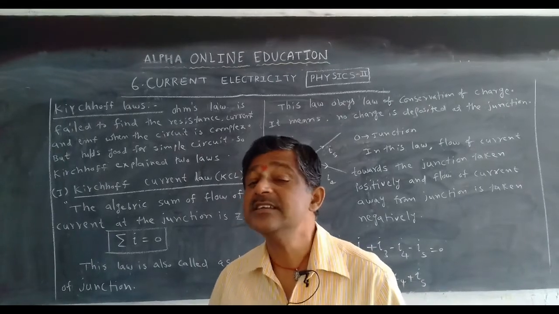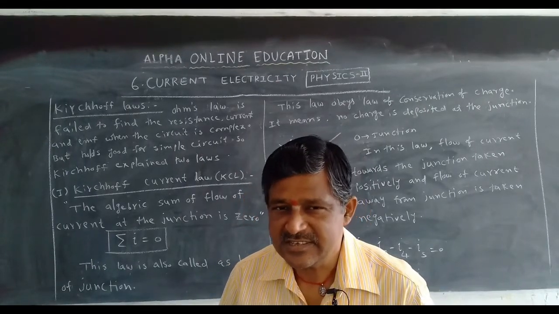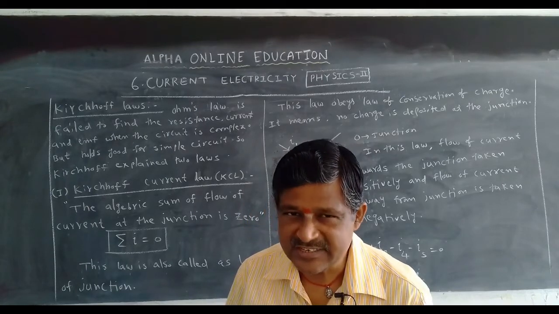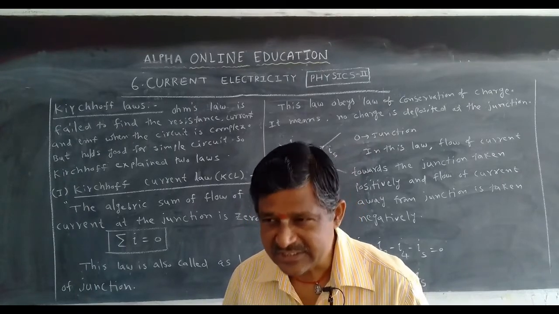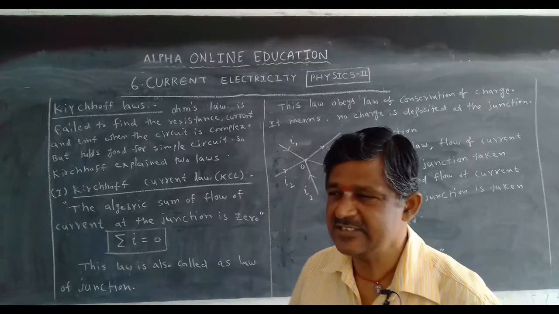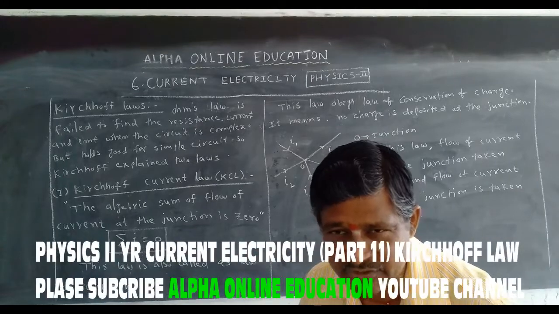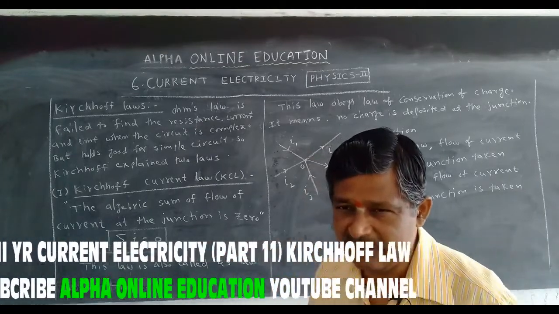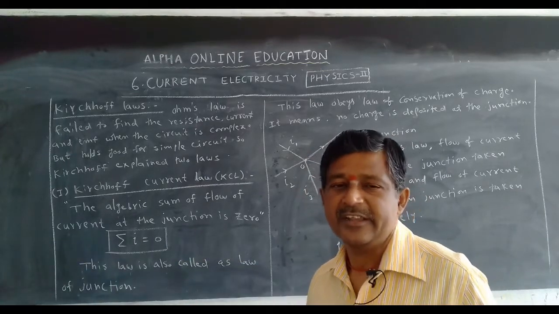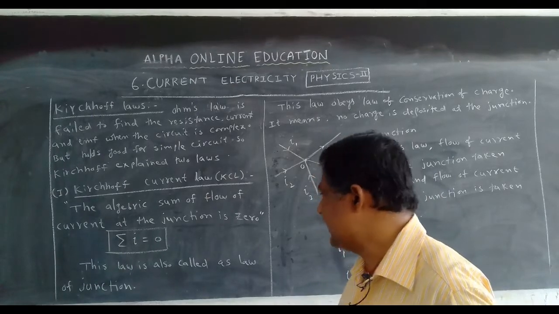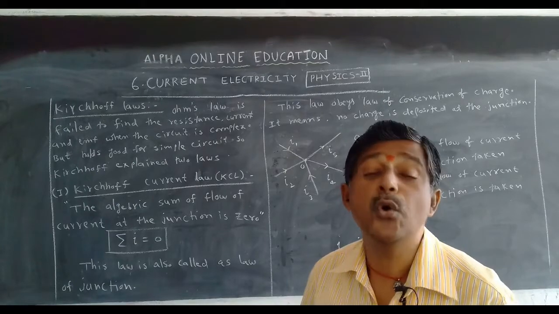It obeys the law of conservation of charge, which means no charge is deposited at the junction. And here one condition is there: when the flow of current is towards the junction it is taken positively, when away from the junction it is taken negatively. This is about Kirchhoff current law, and the second law is Kirchhoff voltage law.